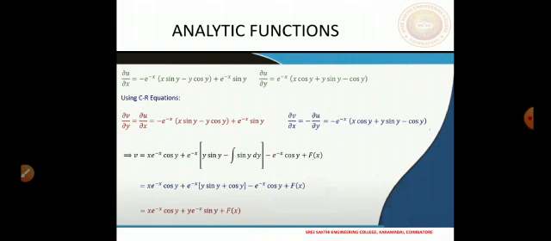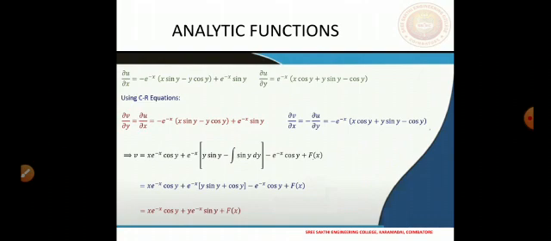From the CR equation we observe that dou v by dou y equals dou u by dou x, so now we have dou v by dou y equal to this expression, which we can integrate to find a possible form of v.